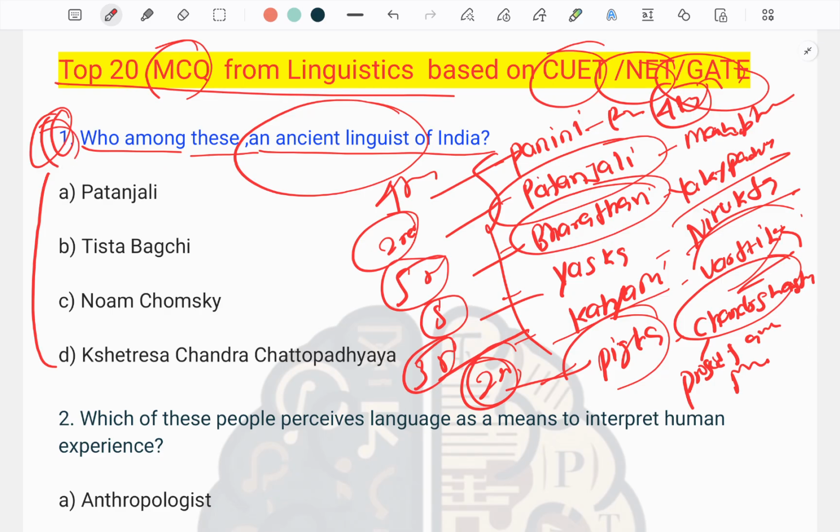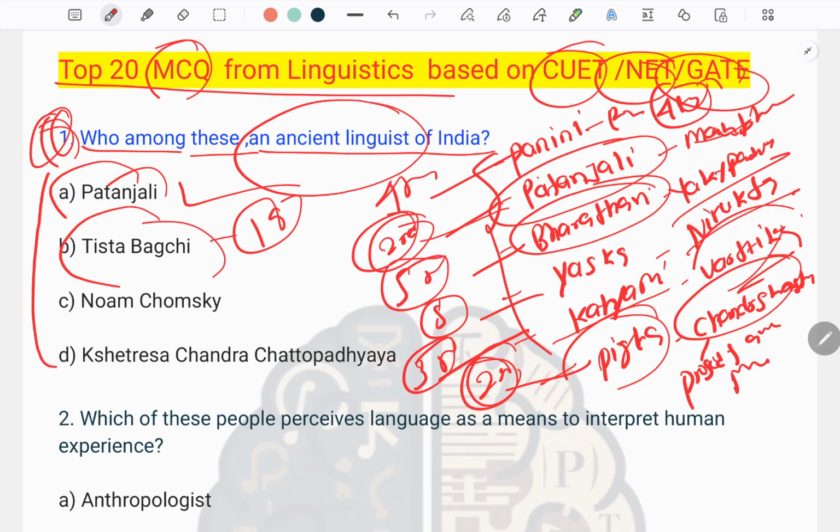The oldest one is the second option, Patanjali, whose work is the Mahabhasya. So here we have the answer, Patanjali, which means answer A. We also have Testa Bagishi, who belonged to the 19th century. We also know Professor Noam Chomsky, who also belonged to the 20th century. Chhatrapati Chattopadhyay is also known to be from the 19th century. So your answer will be A.